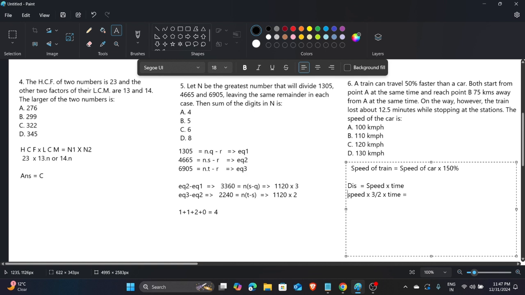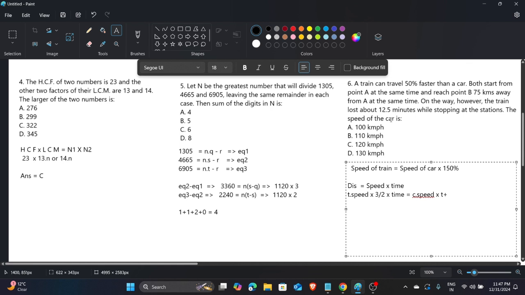I am writing train here, and for the car, the train's speed is 150% more. That's why I multiplied by 3 by 2, because the fraction value of 150% is 3 by 2. Now the speed of the car is this, and then multiplied by time.